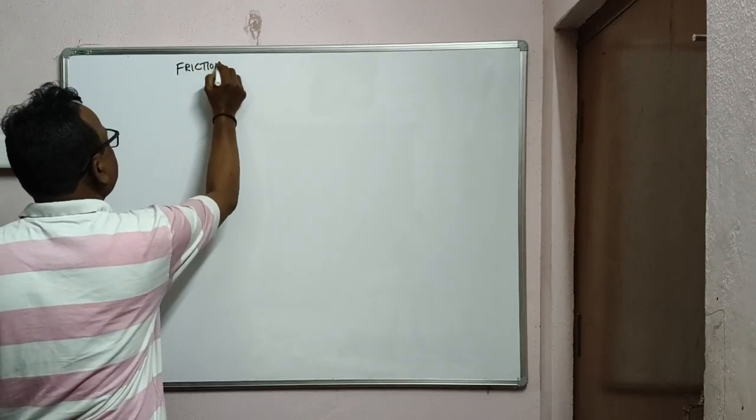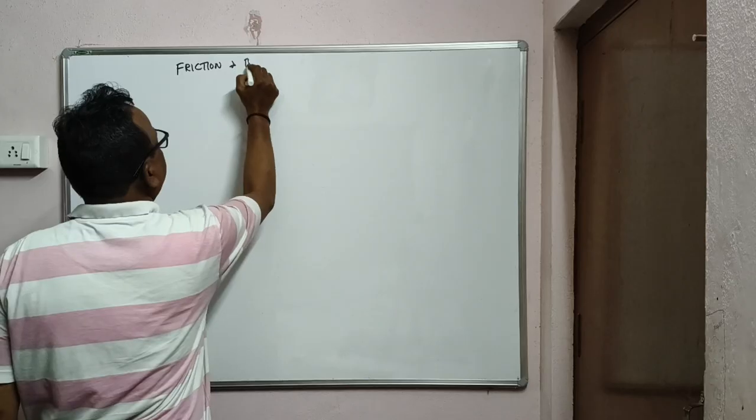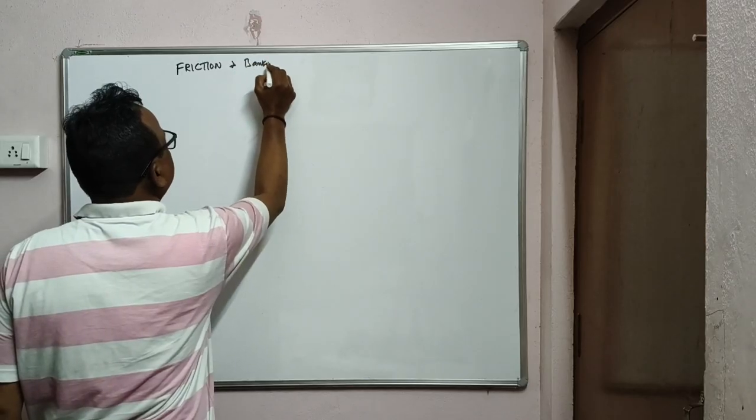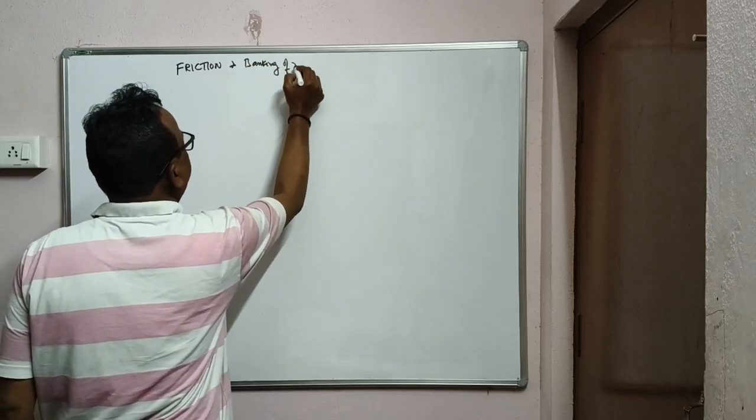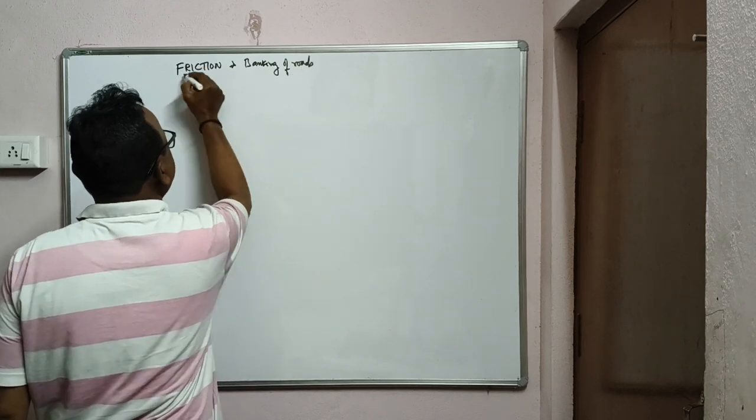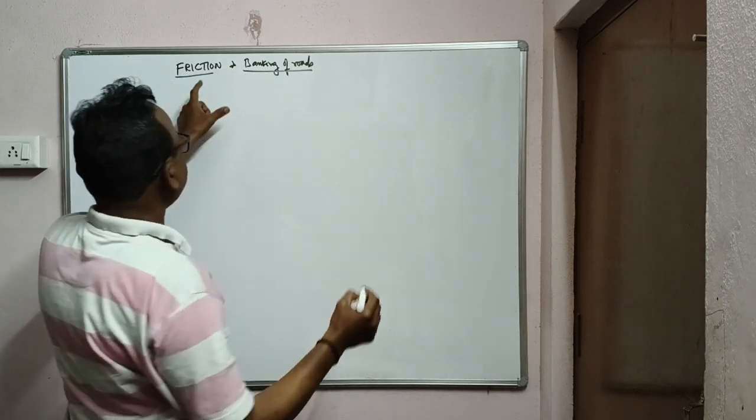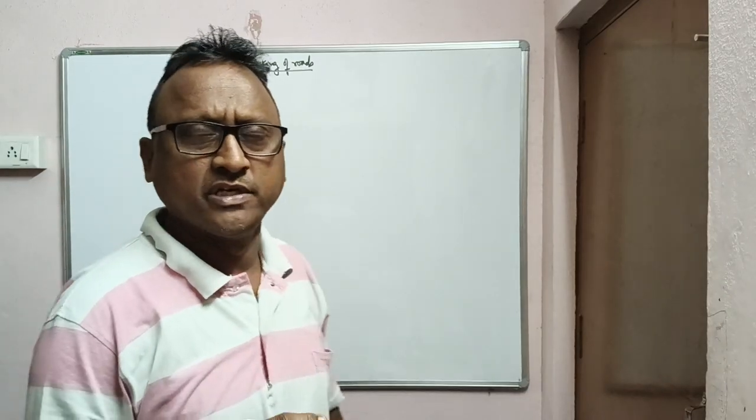Friction and banking of roads. So already we discussed in previous videos what is friction, because it is an opposing force acting between the relative motion of the two bodies in contact. Friction always acts in the opposite direction of the motion.